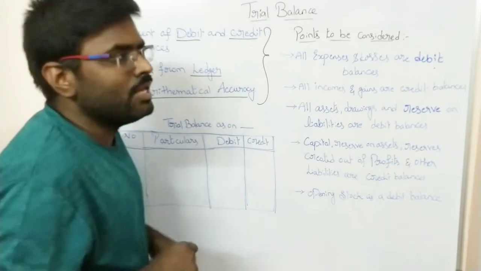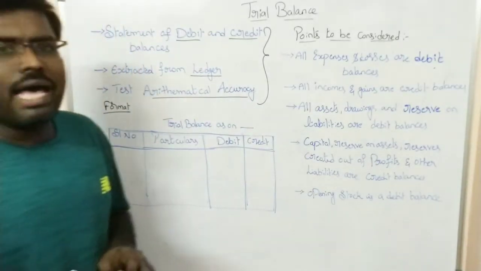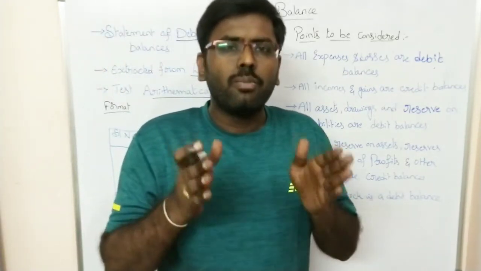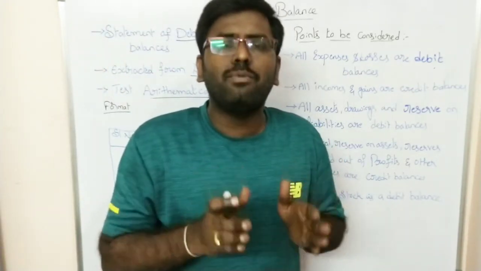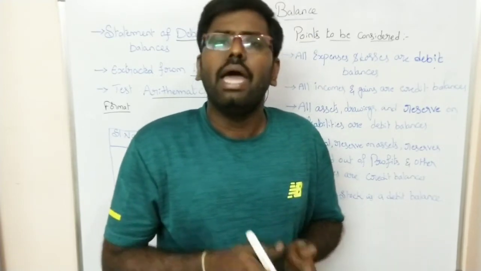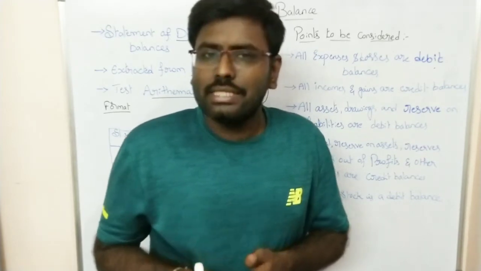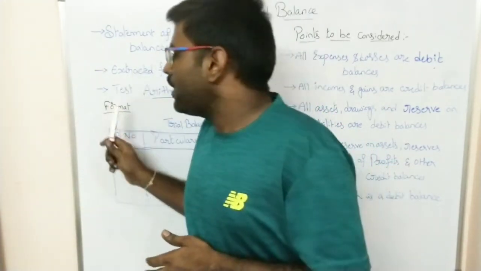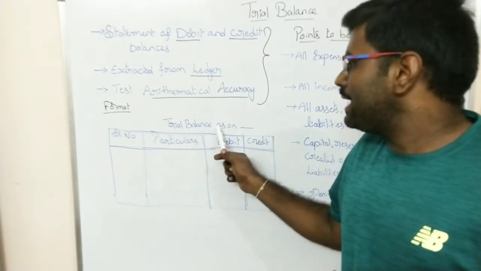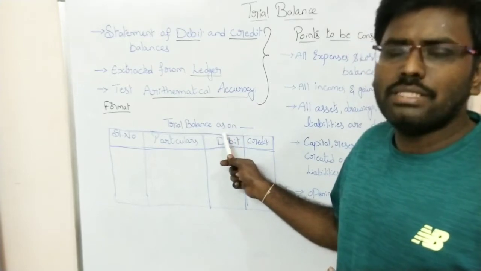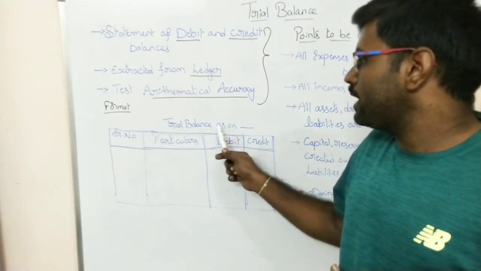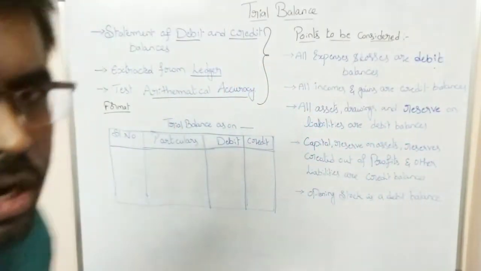And now we will see the format of trial balance. As in journals and ledgers we have seen the formats, means the pro forma we follow to prepare that particular statement. As journals have a separate pro forma, and ledgers have a separate one, in the same way trial balance also has a format. First, you have to write the trial balance as on, means the date on which you are preparing the trial balance should be written here.